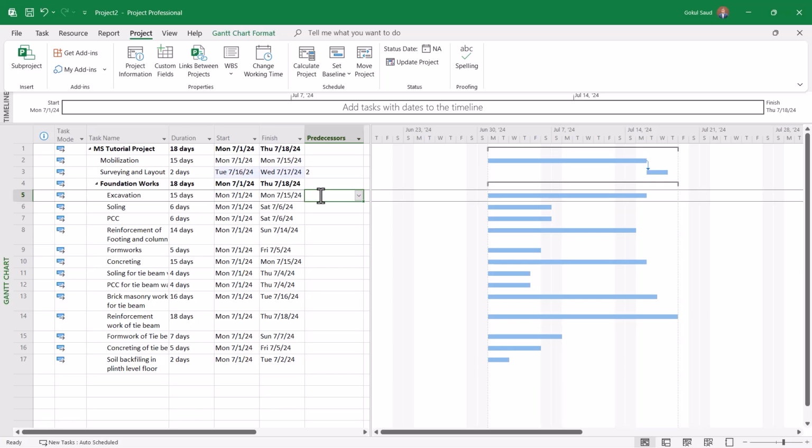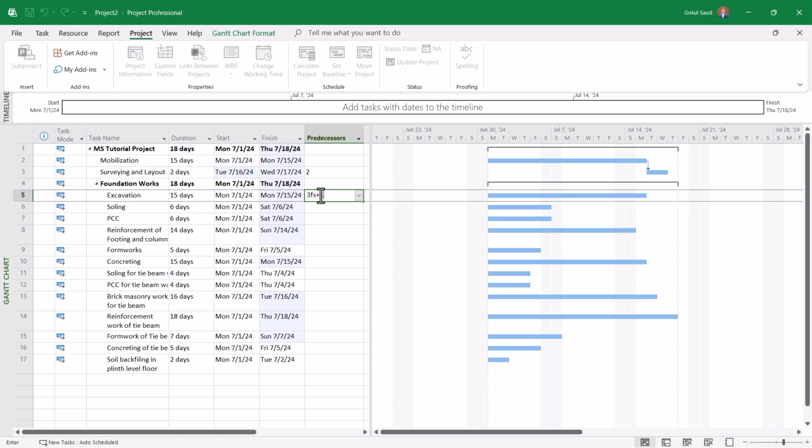So you know that surveying and layout is the predecessor task to excavation. So what you do, you put the task number, that is 3, which is the predecessor. So the relationship is finish to start, which means that you can only start the excavation once the surveying and layout is finished. So you do FS, that is finish to start relationship, and you do plus, and after that write 1 day, which means that there is a lag of 1 day between surveying and layout and excavation, and that lag is for checking by the engineer in charge.